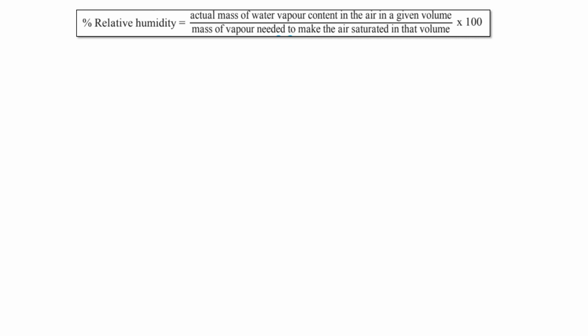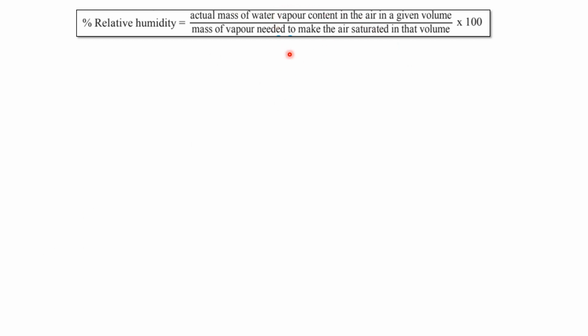So basically, saturation here means that no more space is available in the air to accommodate any more water vapor particles. Okay, so if the relative humidity is calculated by this formula and it gives the answer as 100%, that is the actual mass of water vapor content in the air and the mass of water vapor needed to make the air saturated, both are the same. So the answer comes up to be 100%.